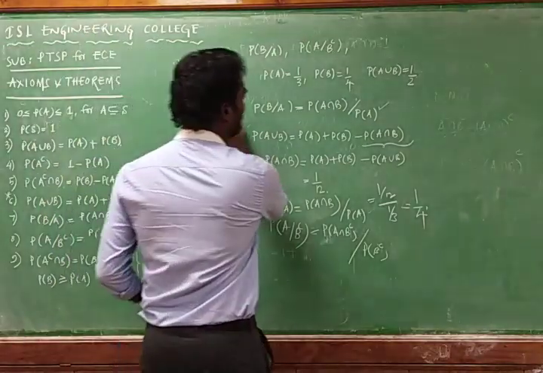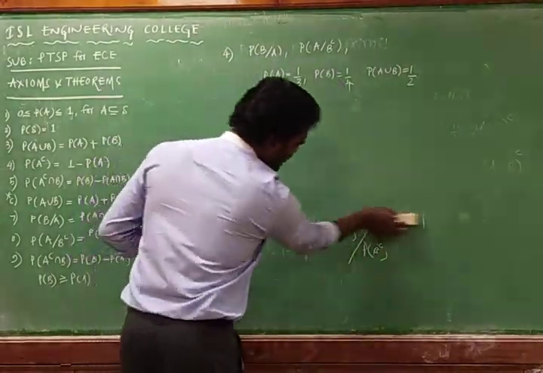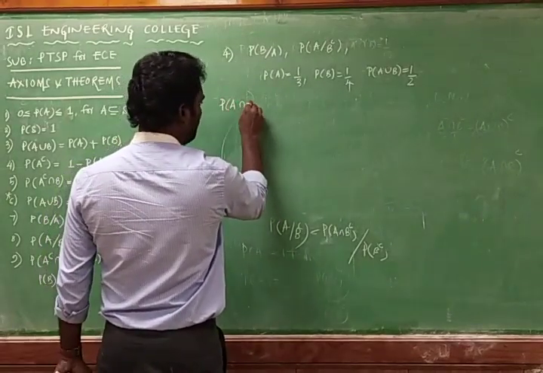So I am writing that equation. We require to calculate probability of A intersection BC.